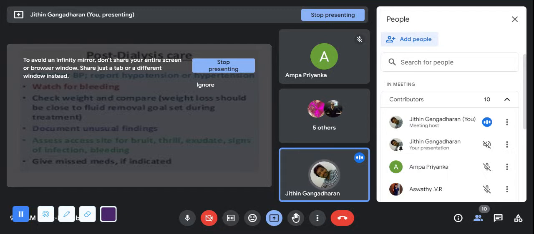That 2 liters is water, so you have to take the 2 liters from the patient. On that basis, we set the amount of water that the dialysis machine should remove. Then check the weight and compare: what is the amount that is lost, what is the amount that is taken?